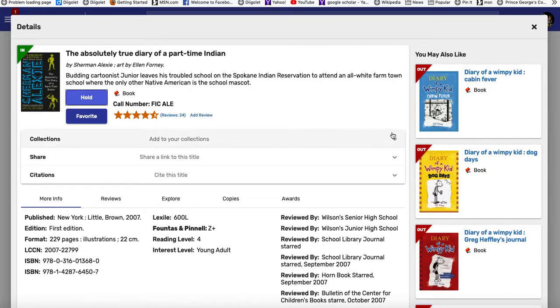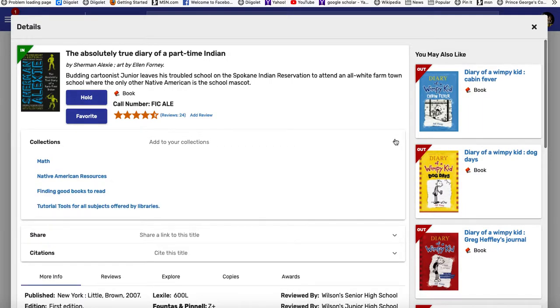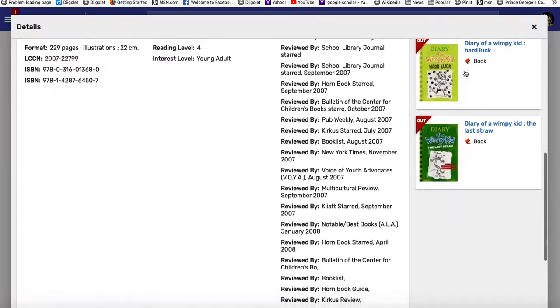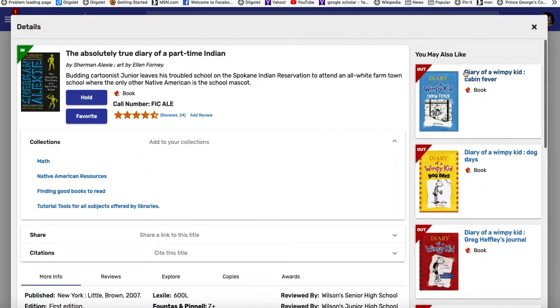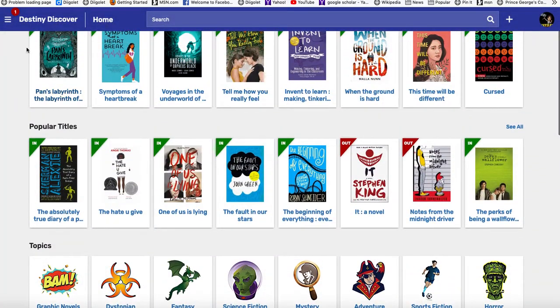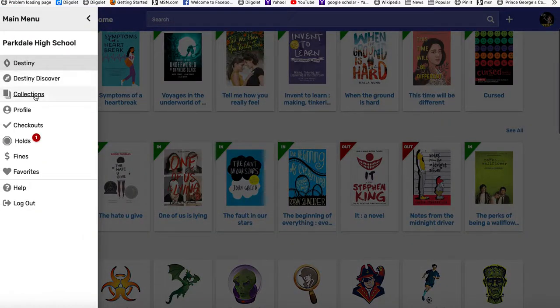So I can add this to my collection. Let's say I want to read what everybody else is reading. I can add this to whatever collection I have created. So this is a really cool tool. And I also like over here on the right, it tells you other books that you may like. Notice how many are checked out. Wow, that's pretty amazing. A lot of people are reading. So this is the feature on Destiny called Collections.